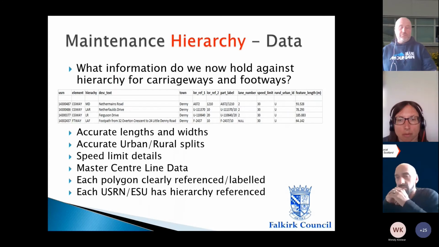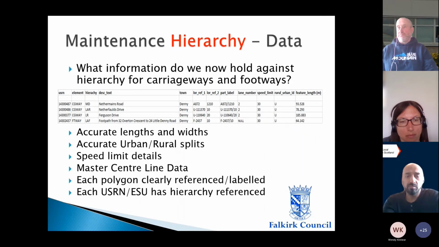So this is the sort of information that we hold for carriageways and footways. We have accurate lengths and widths, urban rural splits, speed limit details, master centre line data. Each polygon's clearly referenced and labelled, and each ESU and USRN has its hierarchy referenced.